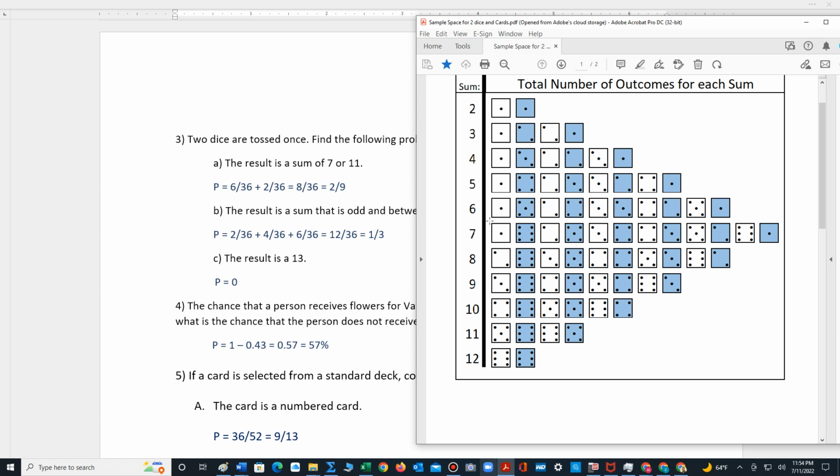And then finally, 7 is odd. And we know that that's 6 chances out of 36. We add up all the values to get 12 out of 36, which reduces to 1 out of 3. Part C, the result is a 13. While the maximum sum is 12, it's impossible to get a sum of 13, so the probability is 0.